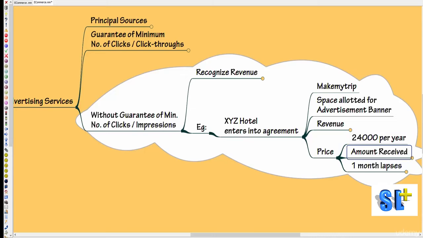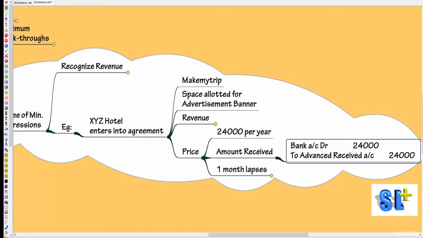When the amount is received, the entry that will be passed is bank account debit to advance received account. It means the credit is not given to income; rather it is taken to a liability account called advance received account. Let's say at the end of the first month, that is when 1 month lapses, 24,000 is for 12 months, so for 1 month it is going to be 2,000.